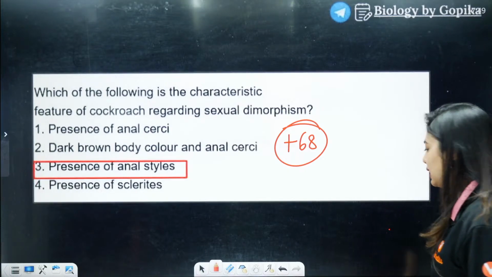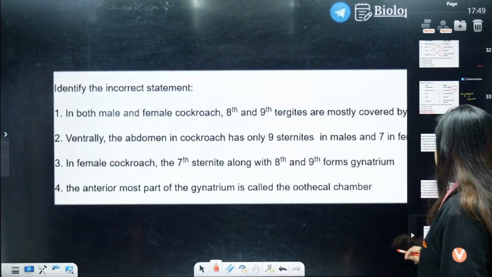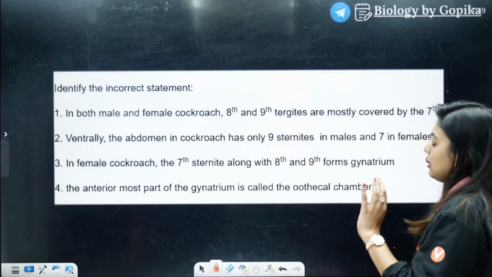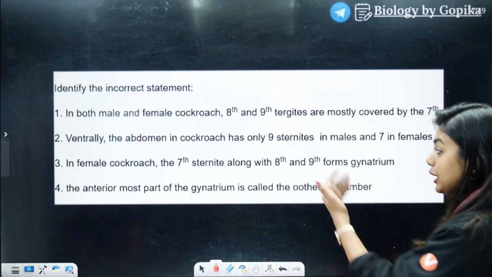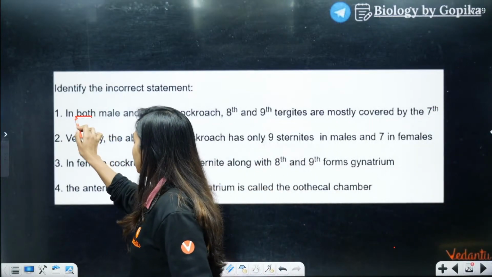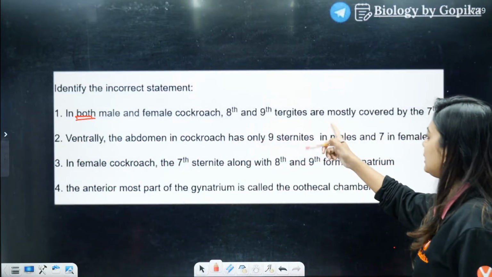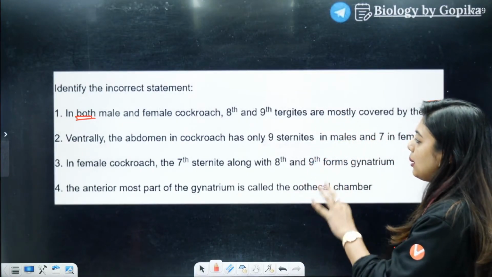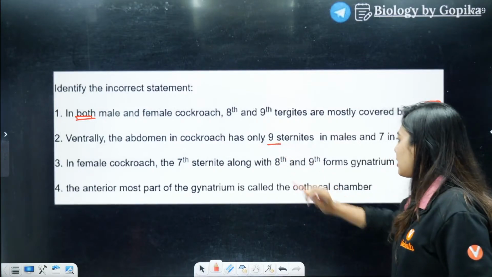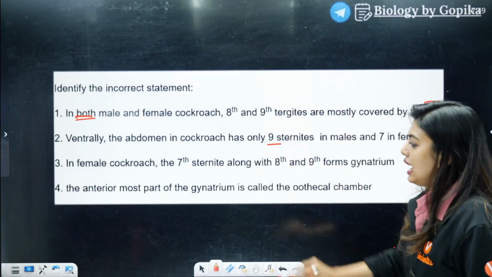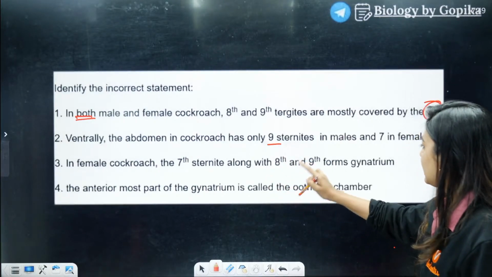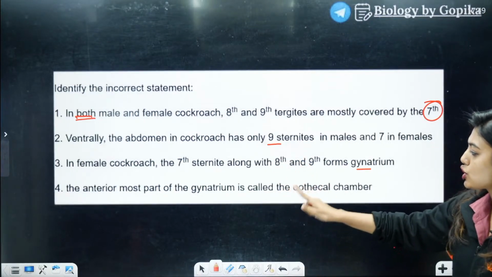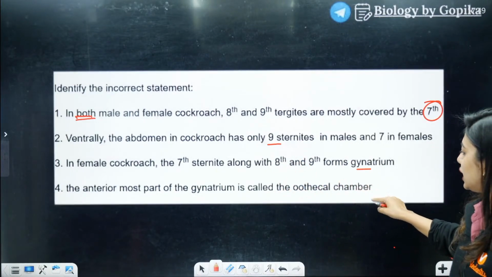Done? Next question on the screen. Identify the incorrect statement. In both male and female cockroach, 8th and 9th tergites are mostly covered by the 7th. Ventrally, the abdomen in cockroach has 9 sternites in males and 7 in females. In female cockroach, the 7th sternite along with the 8th and 9th forms the gynaecium. The anterior most part of the gynaecium is called the oothecal chamber.